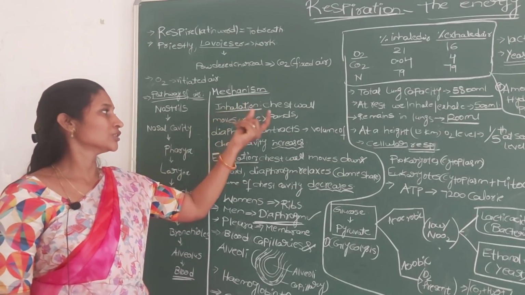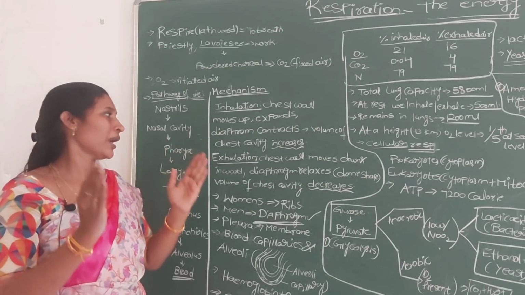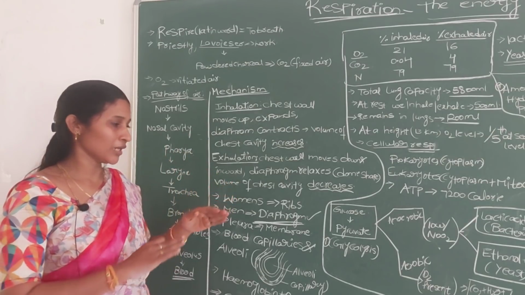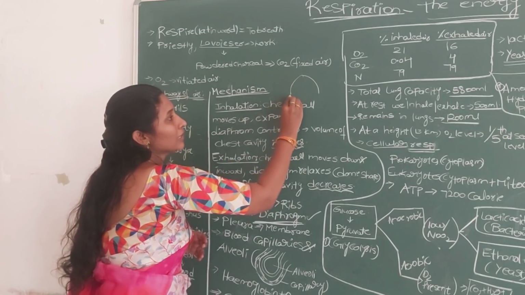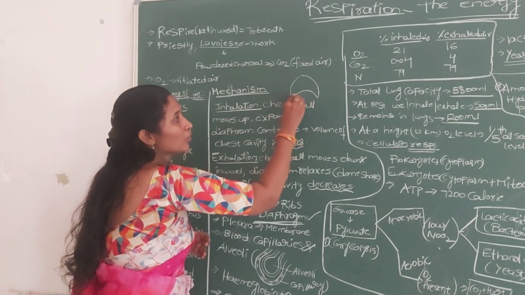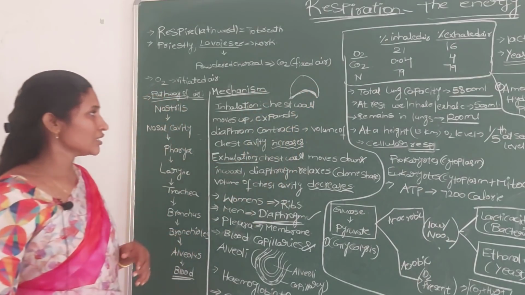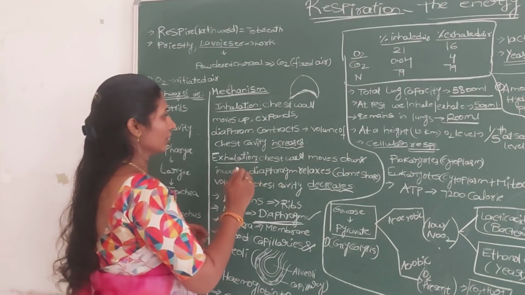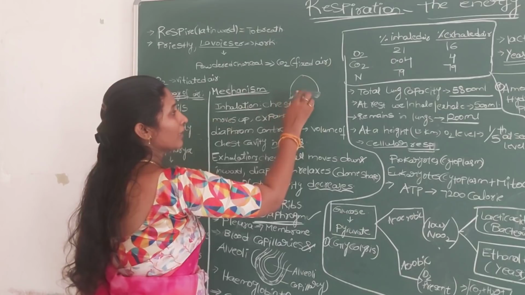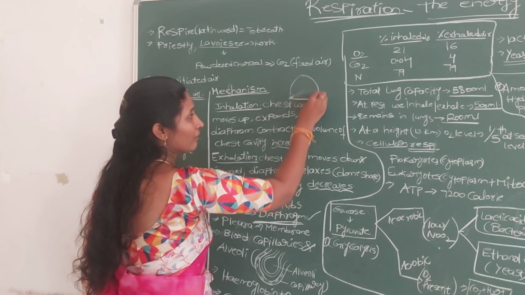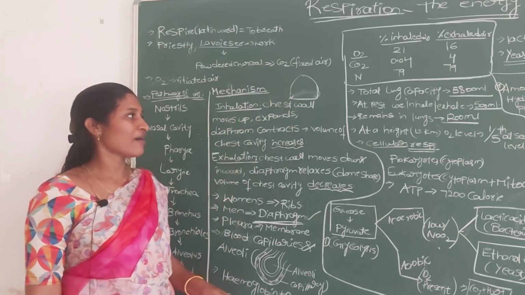During the inhalation process, the chest wall moves upward and expands. For example, this is your chest cavity. At normal time, the diaphragm, the muscular sheet, is in dome shape. But during contraction the diaphragm becomes flattened. That's why the volume of the chest cavity increases.